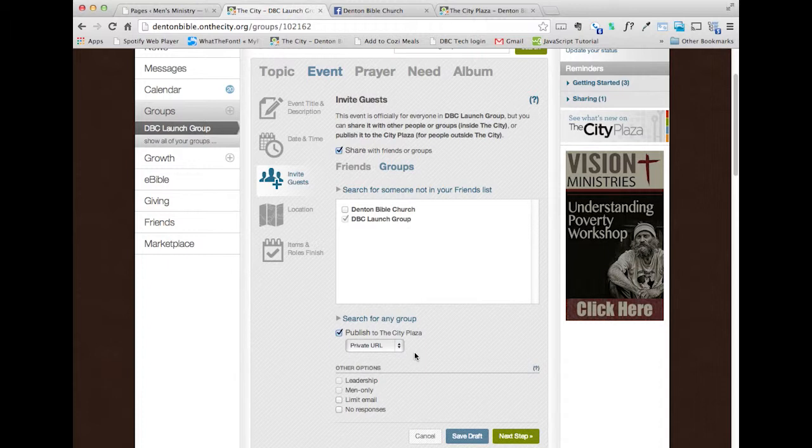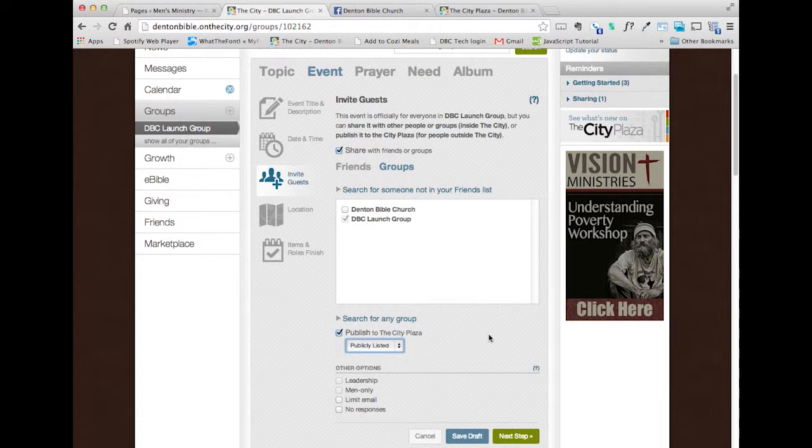People will not see it in the City Plaza, but anybody will be able to access it with the link, even if they do not have an account on the city. Now, you can do it as a private URL, but a lot of times you're going to want to share it on the public plaza so that everybody sees it in the list of plaza things. So we're going to make that publicly listed.